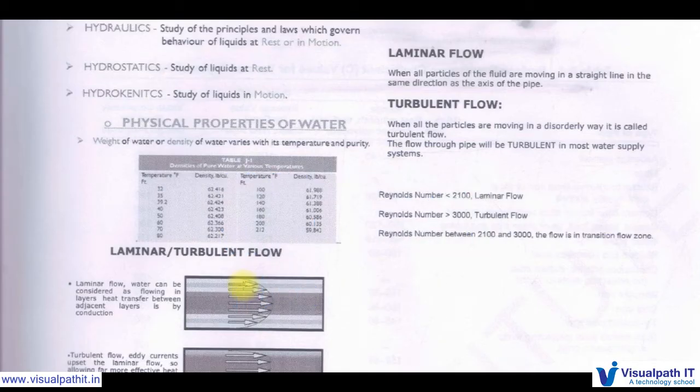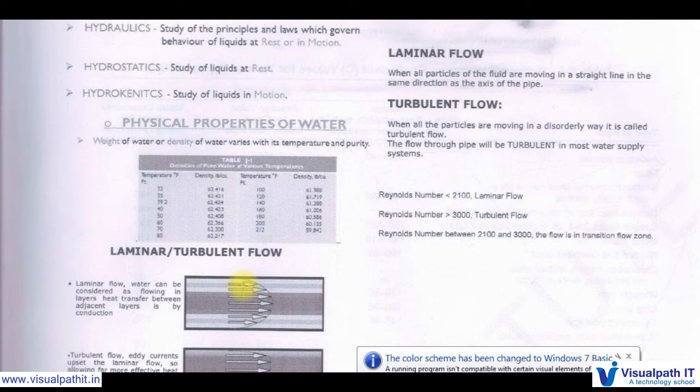This is the continuation to the plumbing introduction class 1. Here if we see the plumbing definition, plumbing is the system of pipes, fixtures and equipments to carry water from one place to another place where there is a need of water. Hence here we are carrying water. As a plumbing engineer, one should know how the water flows through the pipes and we should know properties of water. So here are the properties of water.